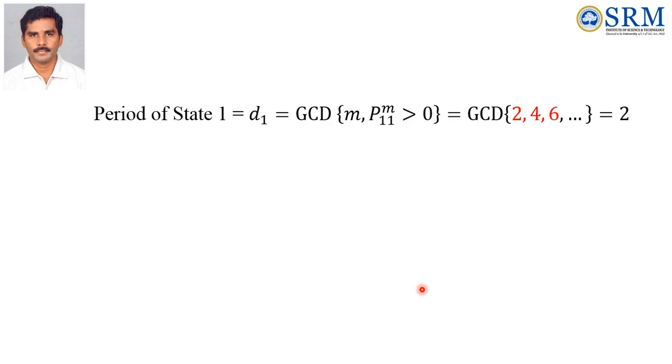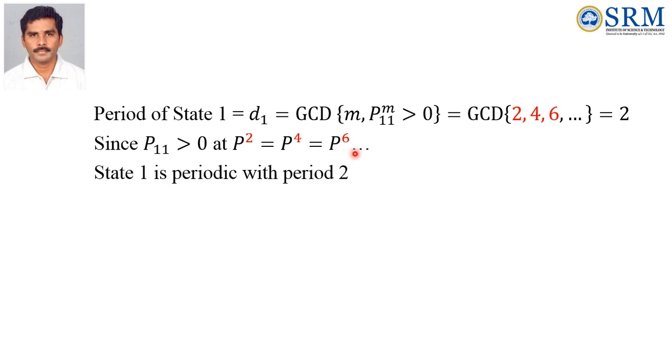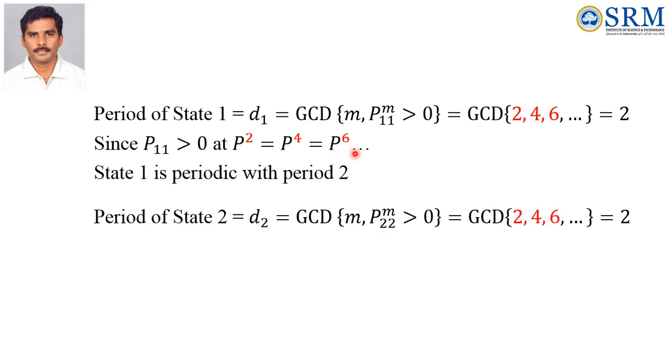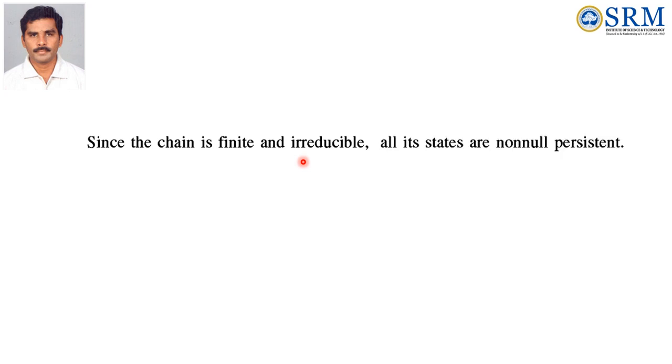Similarly, we can find the period of state 1, denoted by d1, which is the GCD of 2, 4, 6. Once again P11 is also greater than 0 at P square, P power 4, P power 6. So state 1 is periodic with period 2. Similarly, the period of state 2, d2, is also 2. Since the chain is finite and irreducible, because all the probabilities are greater than 0, all its states are non-null persistent.